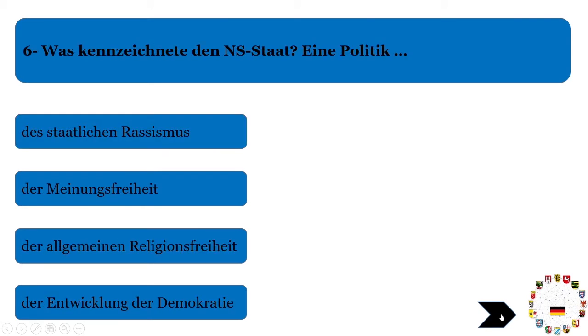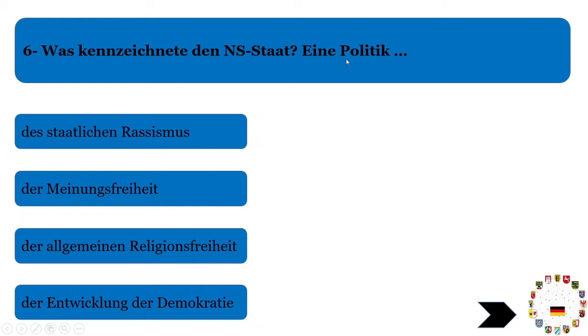Our next question is, "Was kennzeichnete den nationalsozialistischen Staat?" The term Kennzeichnen is to distinguish. When you have your car, you call it Kennzeichen number. You have a characterization number, or a unique number. So what was the uniqueness? They are asking what was the characterization of that state from 1933 to 1945.